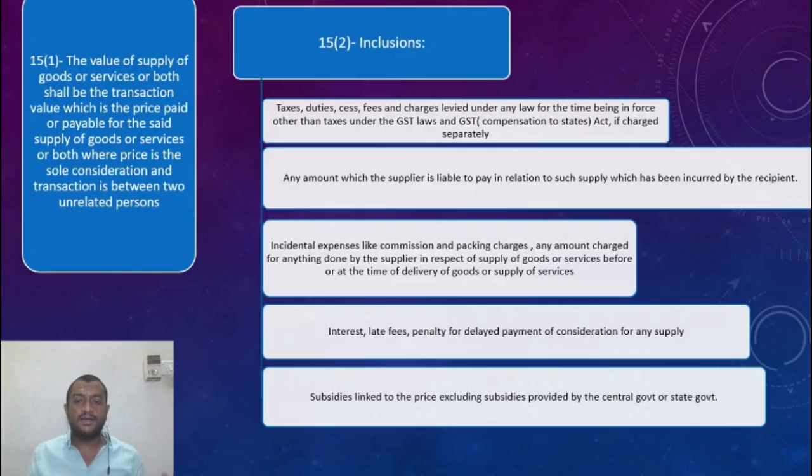So normally the price will be the transaction value. The value of supply will be the transaction value. Transaction value is nothing but the price paid or payable if two conditions are satisfied. What are those? If the transaction is between two unrelated persons and price is the sole consideration. If these two conditions are satisfied, the valuation would be the transaction value, which is nothing but the price paid or payable for supply of such goods or services.